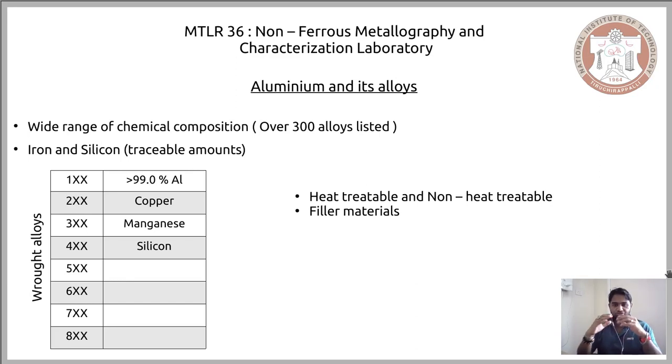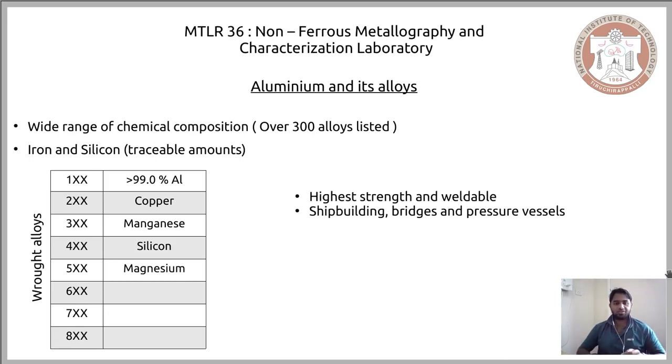And to put it in general terms, when you consider the whole of the 4x alloys of aluminium, that is aluminium silicon alloys, they are used as filler materials in building. Now let's move on to the next series of aluminium alloys, that is 5x aluminium alloys.